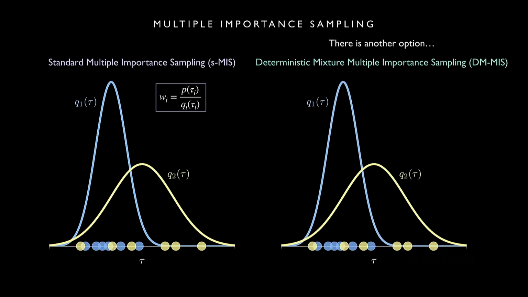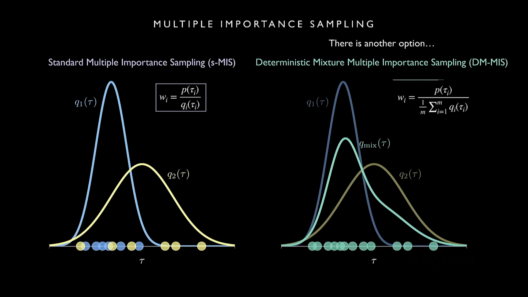And the idea here is that this process that I just showed you is actually equivalent to sampling from a mixture model of Q1 and Q2. So we'll call this Q mix, and it has this density. And so we could also say that all of these samples were actually sampled from this mixture model. And it turns out that if we do this, we actually get a different weight that we would want to use for our importance samples. And it looks like this. It's actually considering the full mixture of those distributions when we compute the density of the sample.